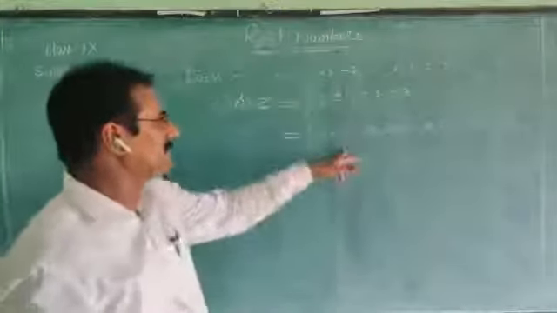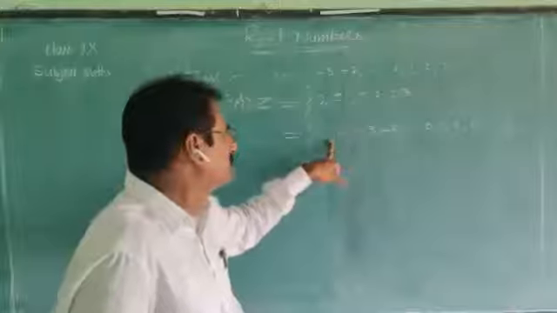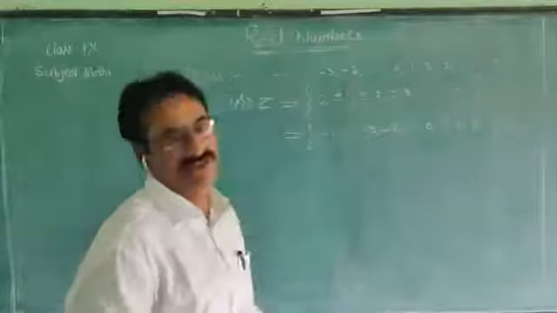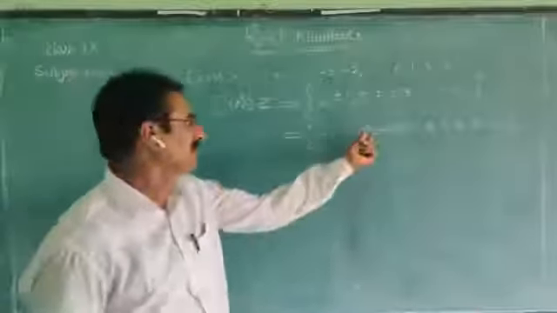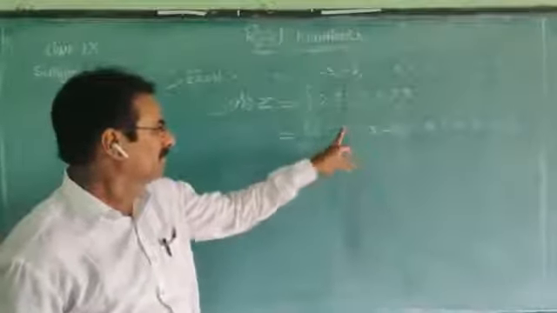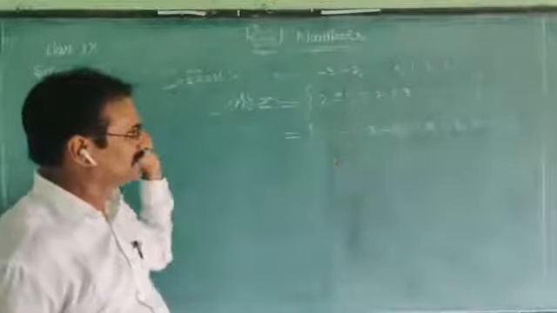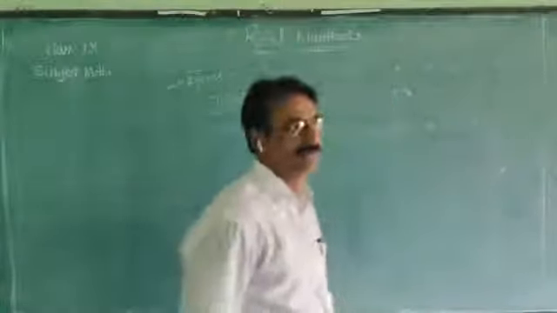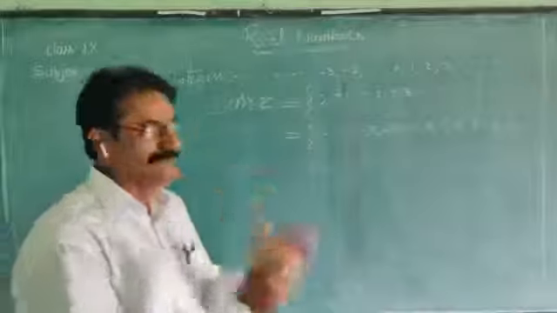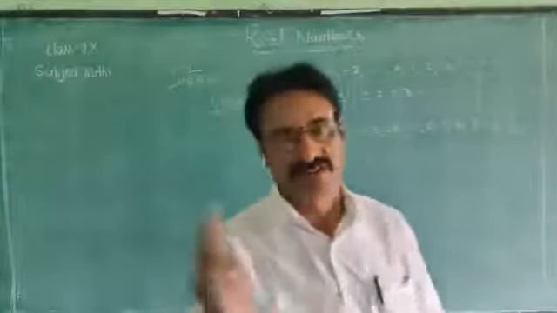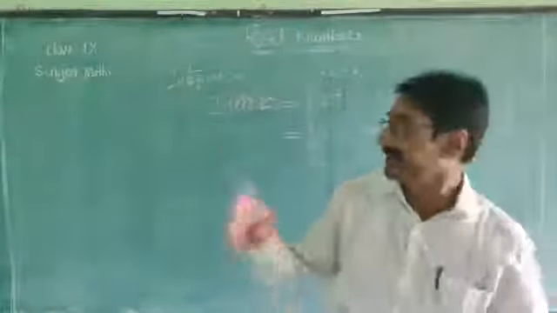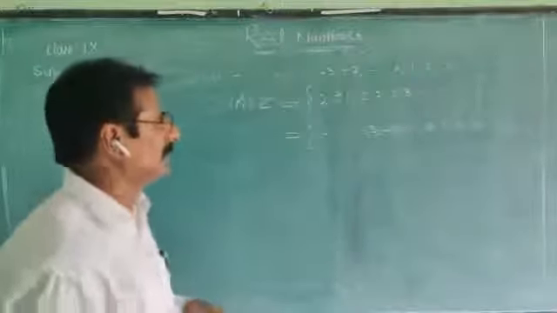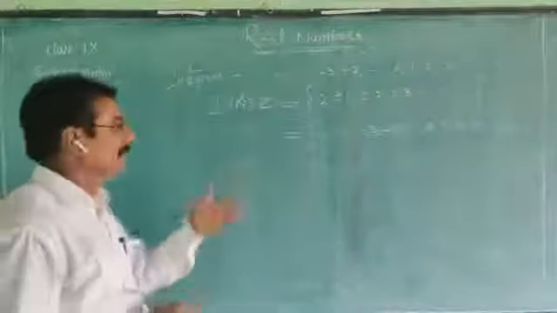As for this one, we can't define the smallest integer or the greatest integer. Because on this side we can go to -4, -5, -6 and so on, and on that side 3, 4, 5, 6 and so on also. So we can't find the smallest and greatest integer. How is the number line of the integers?